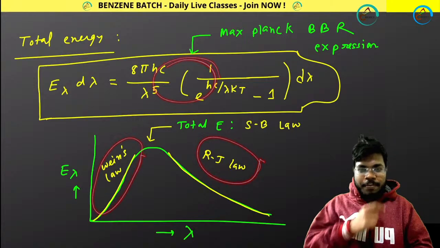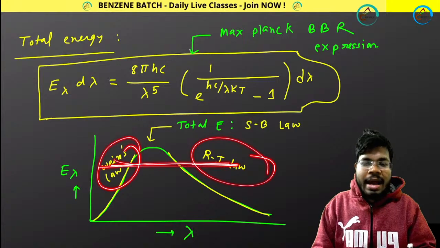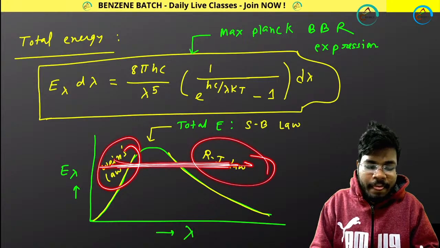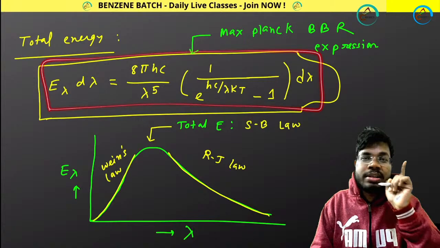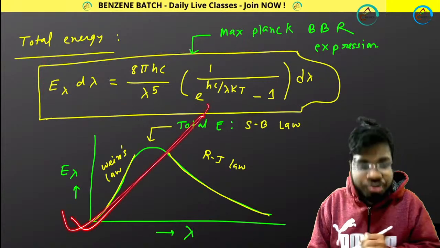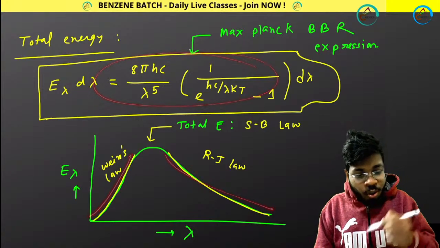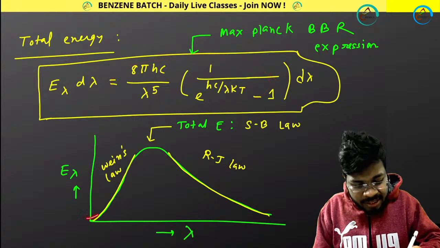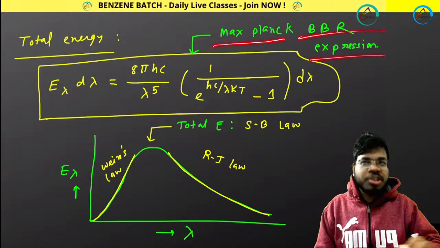It means Max Planck's expression is satisfying the total plot, not only this part, not only this part. Only one single expression is satisfying the total plot. That is Max Planck's black body radiation expression.